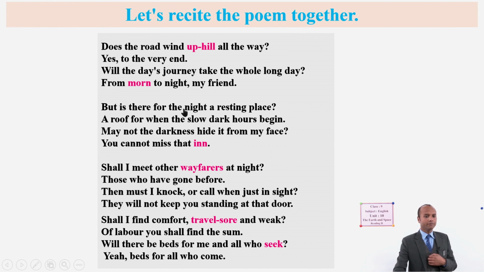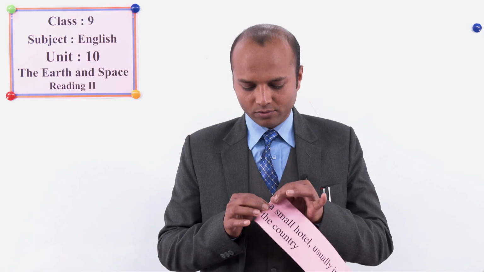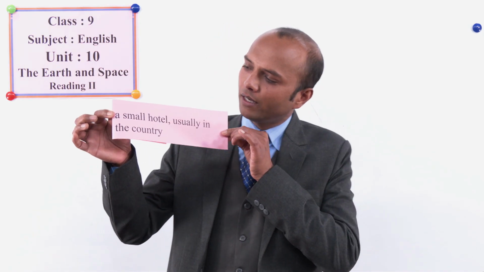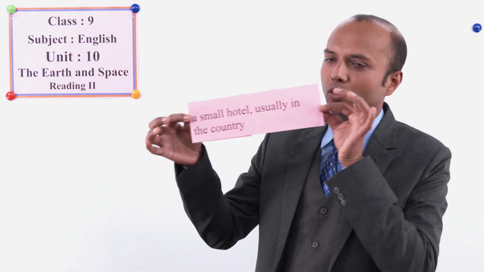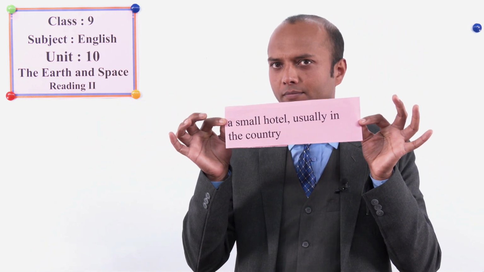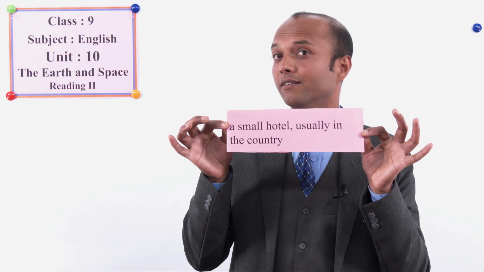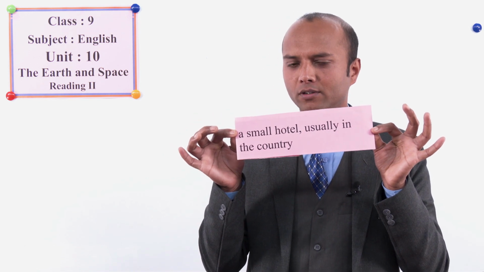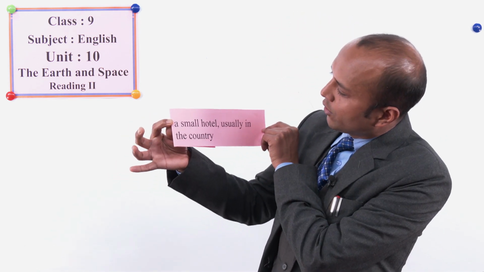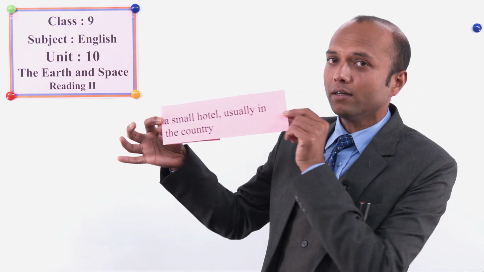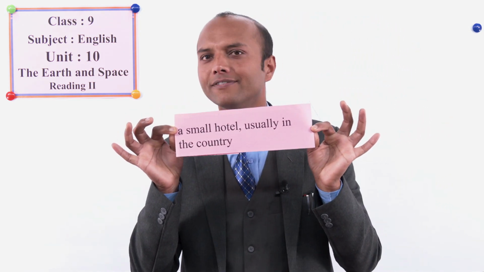Here, if you read this entire stanza, you can find the meaning. But is there for the night a resting place? Good, got it? A roof for when the slow dark hours begin. In this way, you can find the meaning as well. So here is the meaning for you. An inn is a small hotel, usually in the country. Country here refers to village.